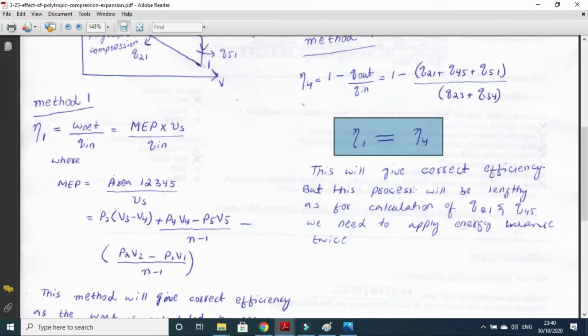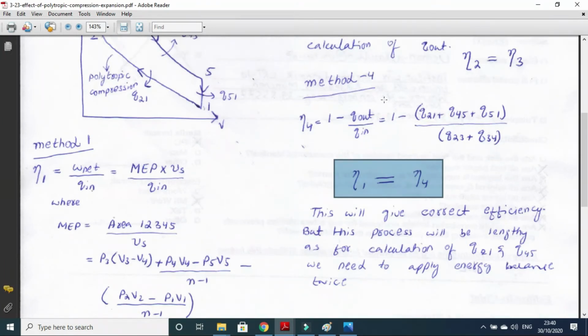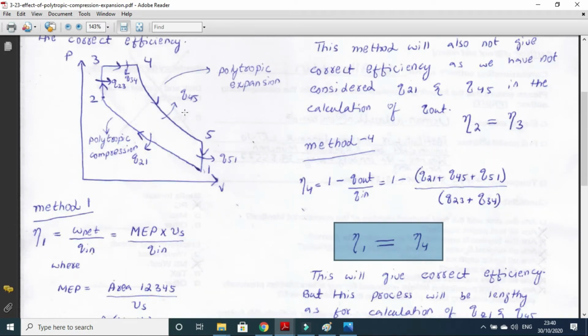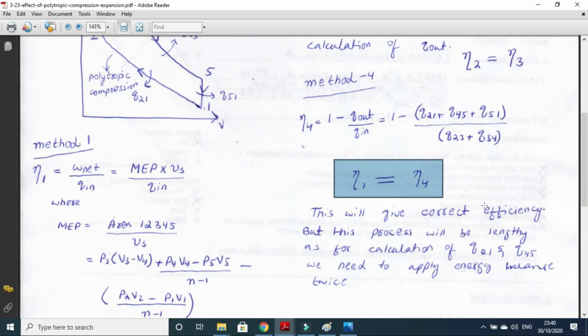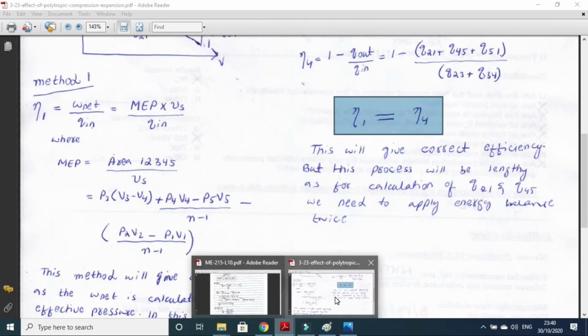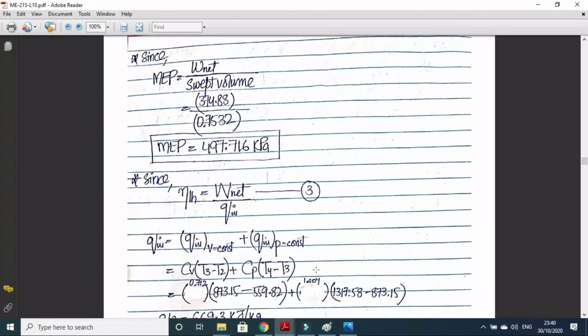Now what about method 1 and method 2? Method 4 will be very lengthy, because in order to calculate Q21, you need to do the energy balance which you did in the thermodynamic course. You need to do the energy balance for process 1 to 2, then you will get Q21. Then you will need to do the energy balance for Q45. You need to use the property tables and everything, and then this method will become very lengthy and cumbersome. So it's easy to use method number 1. That is why we have used this method here.